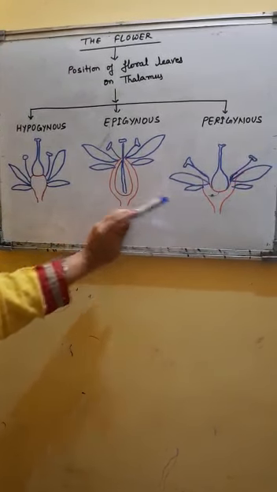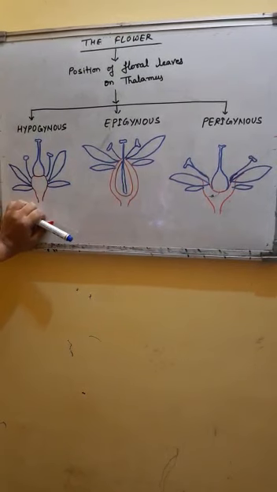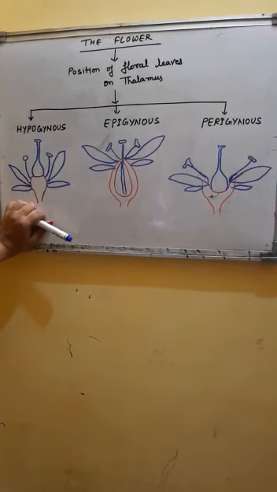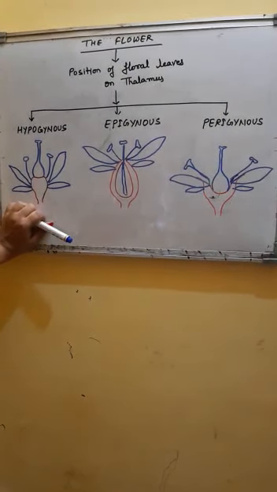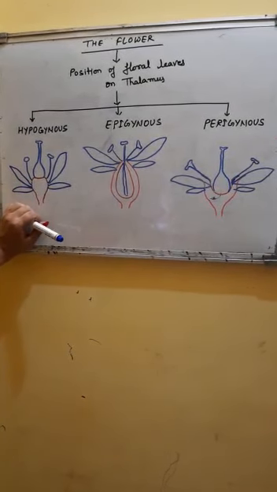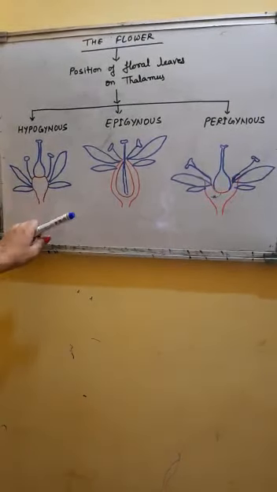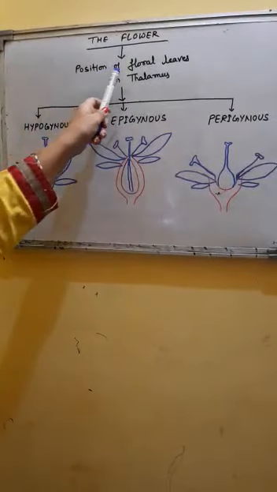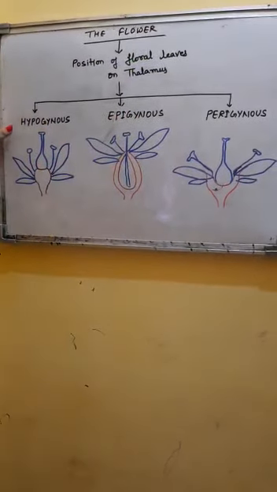These flowers are called perigynous flowers and examples are rose, peach, plum, etc. So these are three types of flowers on the basis of position of floral leaves on the thalamus.